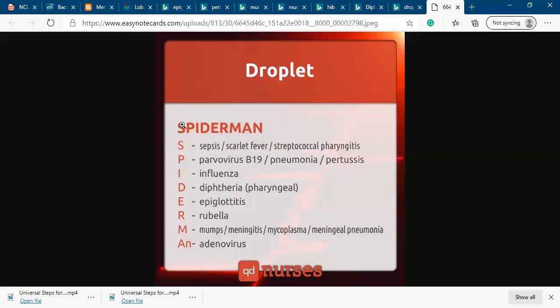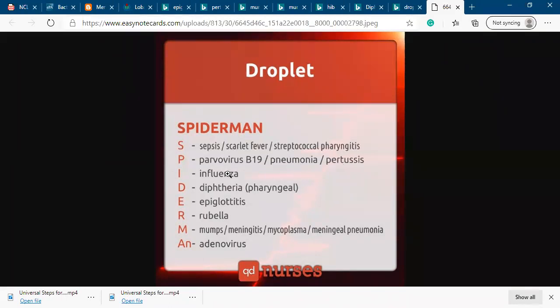S stands for sepsis, S for scarlet fever or Staphylococcus pharyngitis, and P for parvovirus B19, or P for pneumonia or pertussis, whooping cough. So those are the diseases included in droplet.